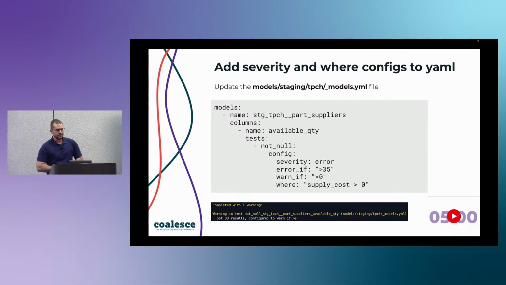All right, so what we're going to do is a quick exercise to add those configurations. You do that in a YAML file. If you are following along in the project that we have for you, you will find this in the staging folder under tpch and models.yaml. Within there, it won't look exactly like this. You'll find a table named part suppliers and an available quantity. What I'd like for you to do is add these configs to the test and see what happens.